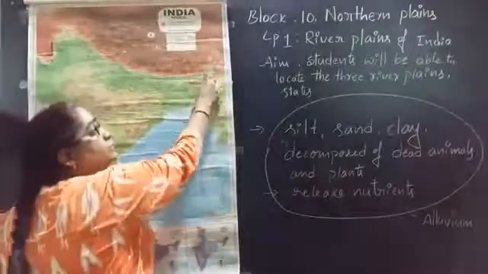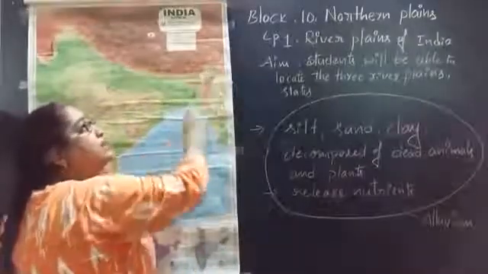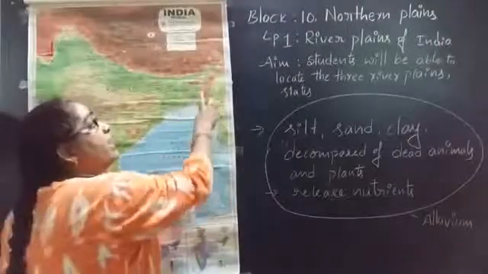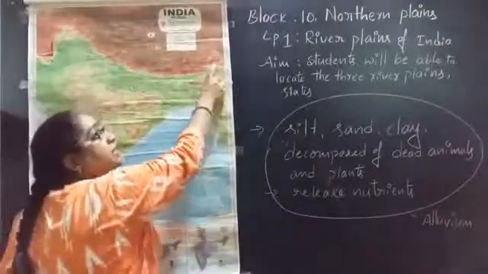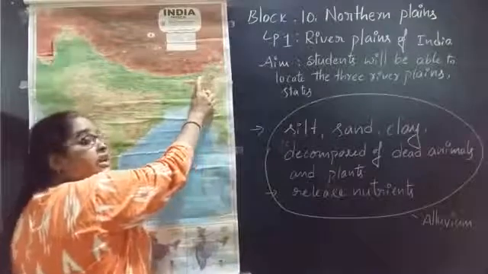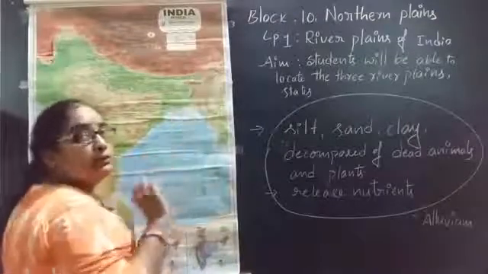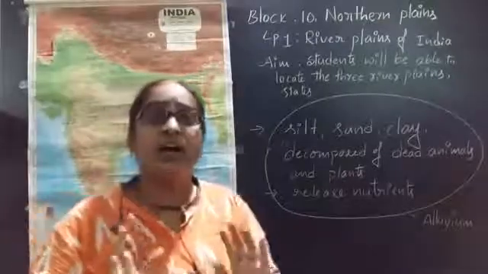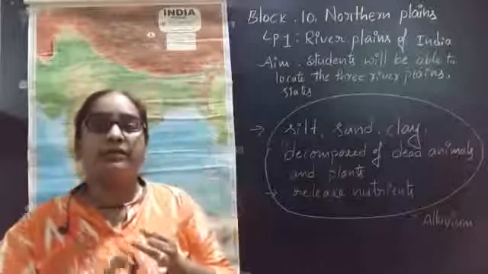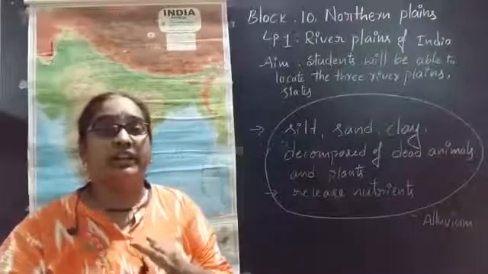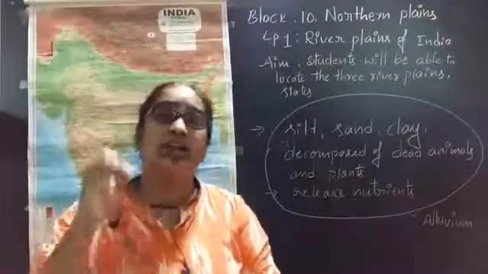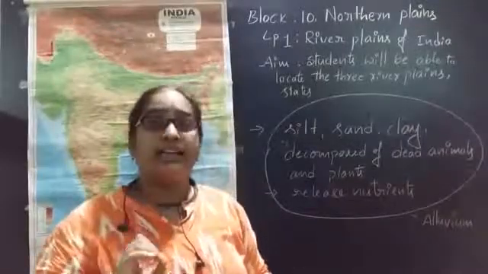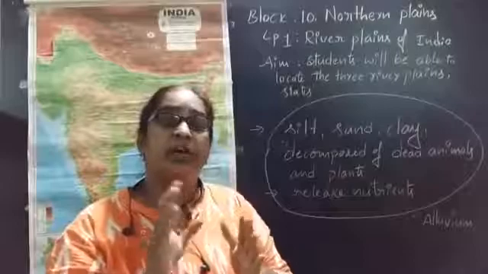So these two states fulfill their water needs from which river? The Brahmaputra river. That's why the Arunachal Pradesh area and the Assam area are known as the Brahmaputra basin. That means if any area depends on a river for water, agriculture or horticulture, that area is known by that river's name as the basin.